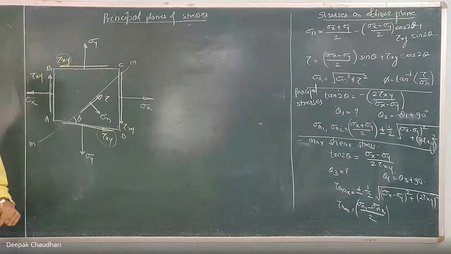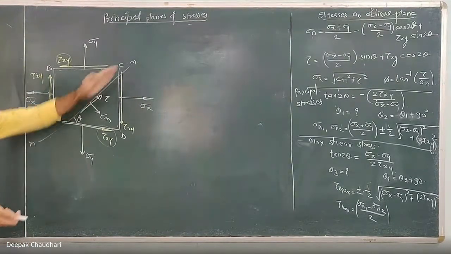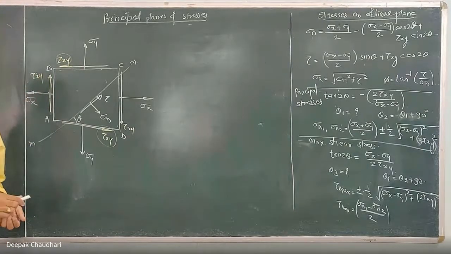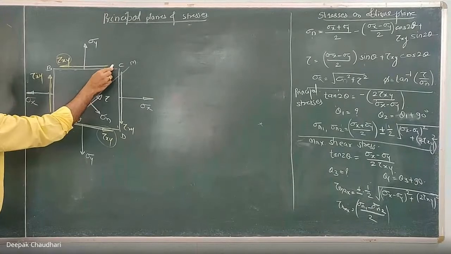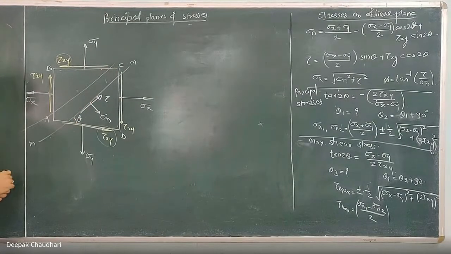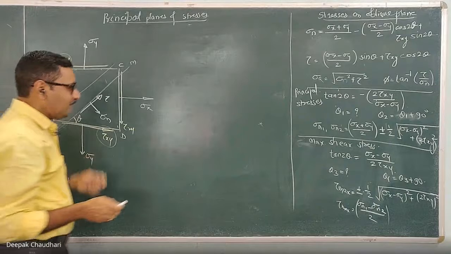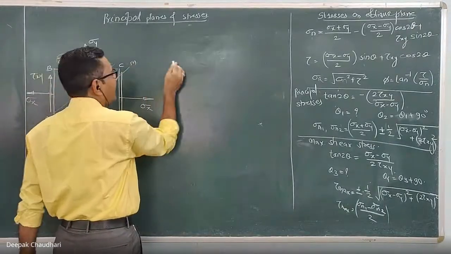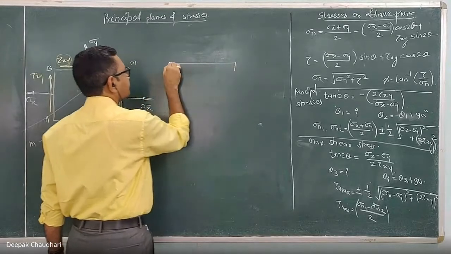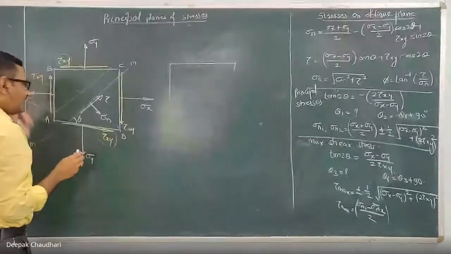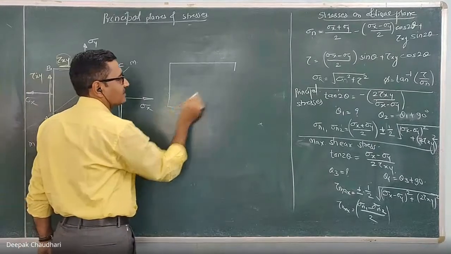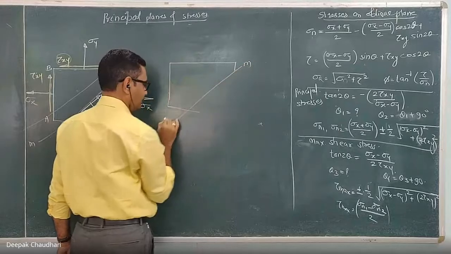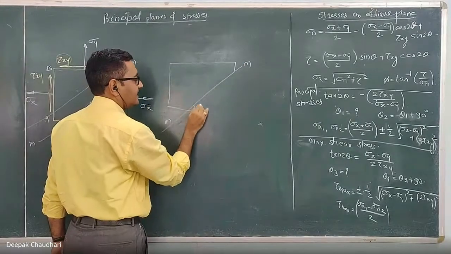Now to calculate this, let's consider the section MM and consider the FBD of any one part. It is one and the same thing. If we consider the section MM and consider the FBD of the upper part, here this is the plane MM, inclined at an angle of theta degree.